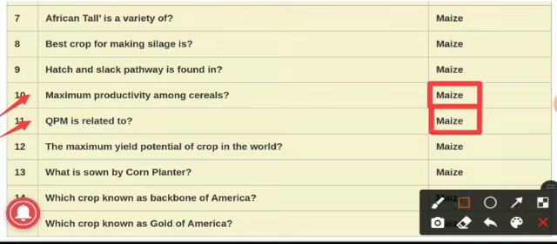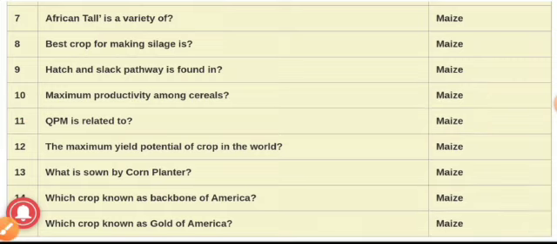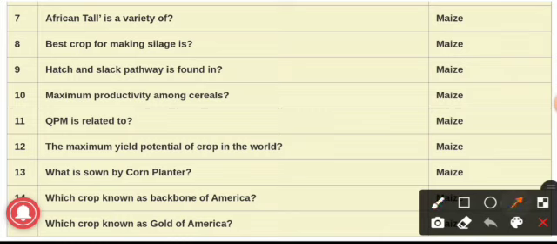Now QPM is nothing but quality protein maize, and this QPM is rich in amino acids like tryptophan and lysine, and QPM varieties are released by using the opaque2 gene. With the help of this gene, the QPM varieties are released. Now we will see our 12th question. Maximum yield potential of crop in the world, means which crop has the maximum yield potential in the world, and the answer is maize.